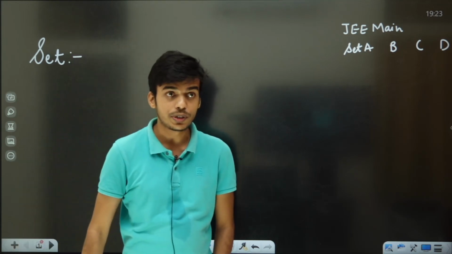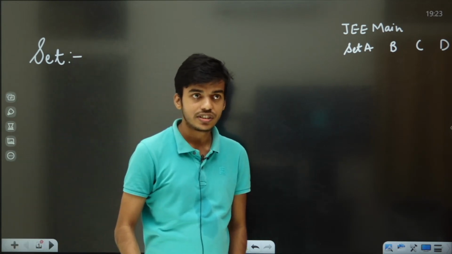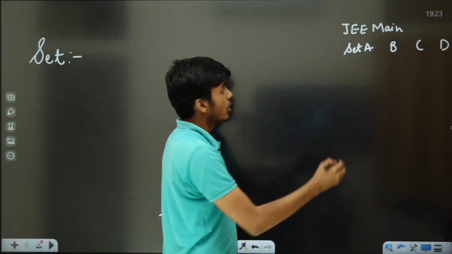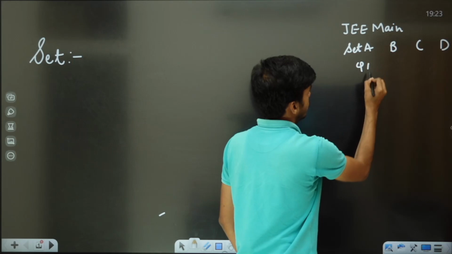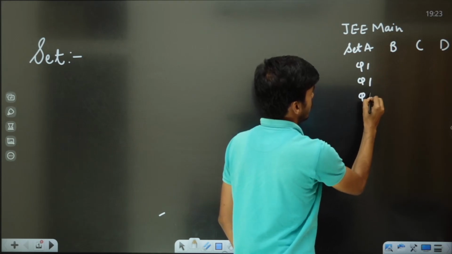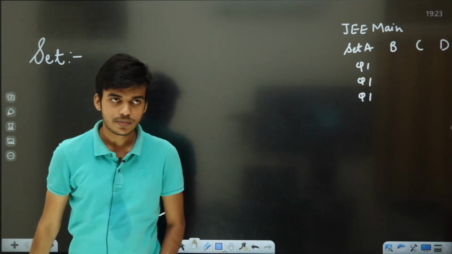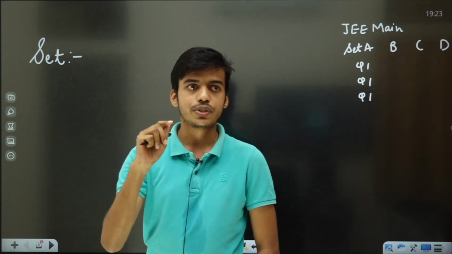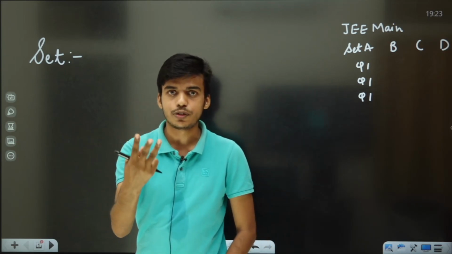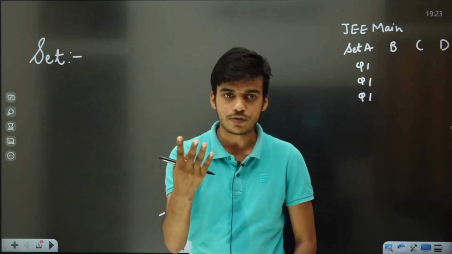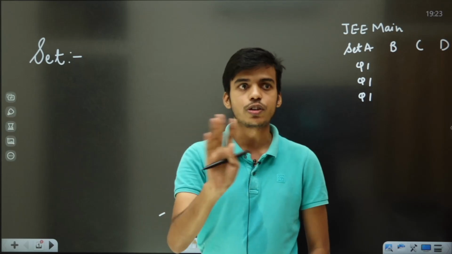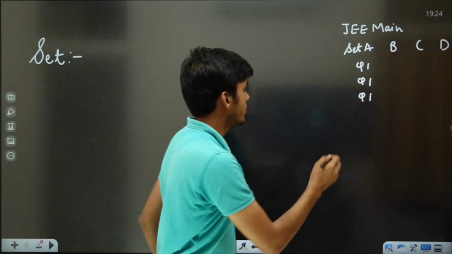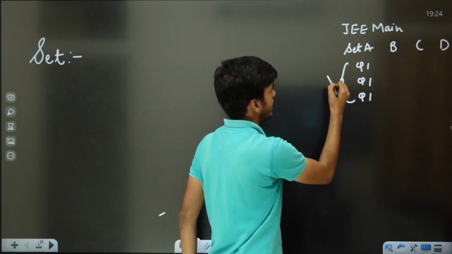So what is the property of the set? It is a collection. Definitely it's a collection. Collection of what? Collection of questions. Now, have you ever seen that in a set, question 1 is written multiple times? It never occurs like this. Question 1 would be asked one time, question 2 one time, question 3 one time, question 4 one time. The same question would not occur multiple times, it would occur one time only. So this is not a set.